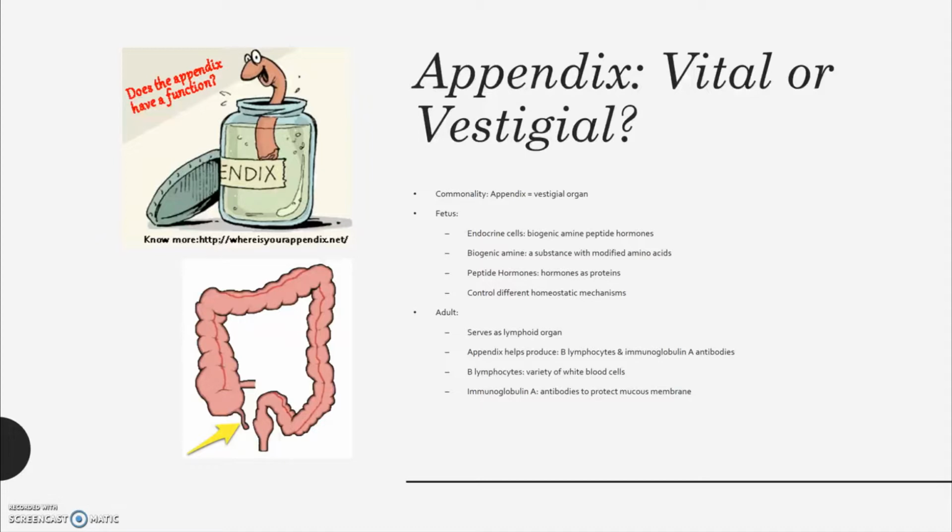Even though we tried to conduct research on what homeostatic mechanisms these substances help with, we couldn't find any specific information. As an adult, the purpose of the appendix shifts and begins to play a role in the lymphatic system. The lymphatic system is a vital part of the immune system. The appendix serves as a lymphoid organ as it produces B lymphocytes and immunoglobulin A antibodies. B lymphocytes are a variety of white blood cells that defend against bacteria and viruses, and immunoglobulin A are antibodies that protect mucous membranes.